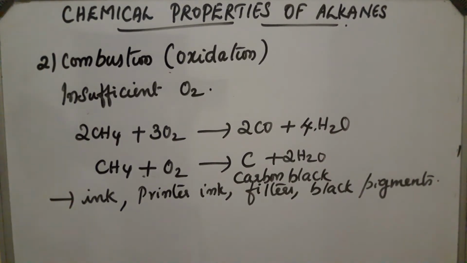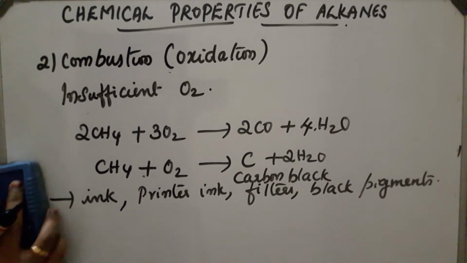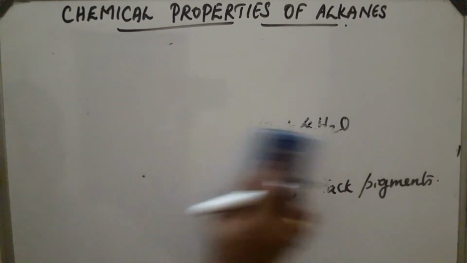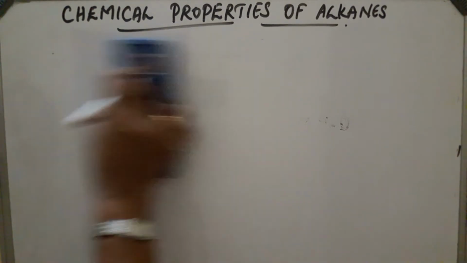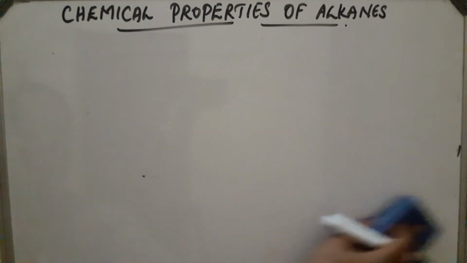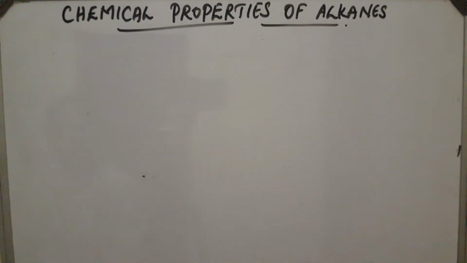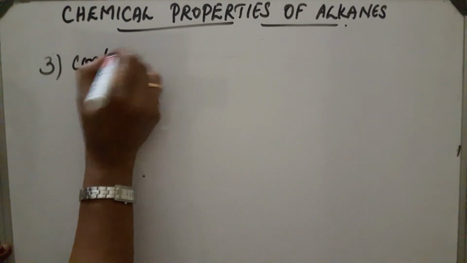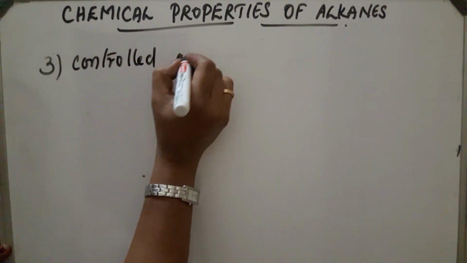Next, the third one is controlled oxidation. If the oxygen is controlled and in the presence of some catalyst, the reaction takes place and different products like methanol, alcohol, aldehydes and acids are obtained. Let us see one by one. The third one is controlled oxidation.